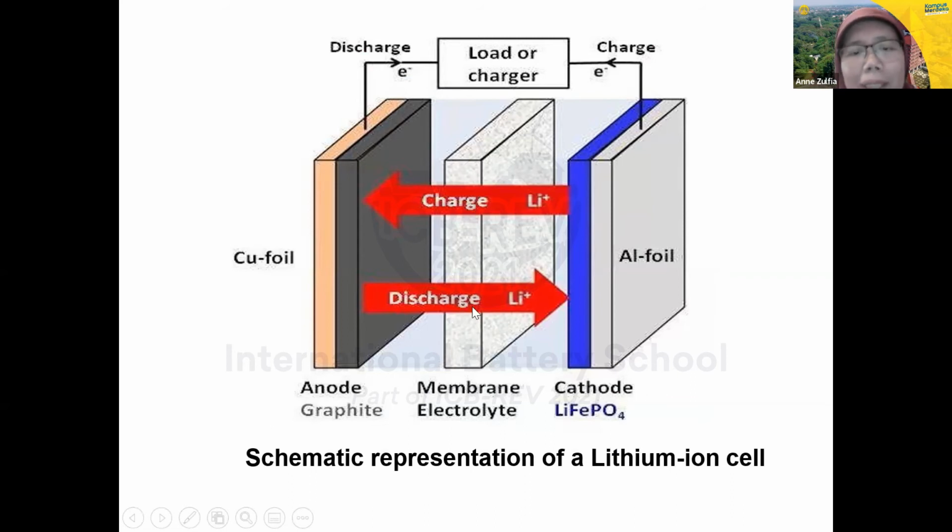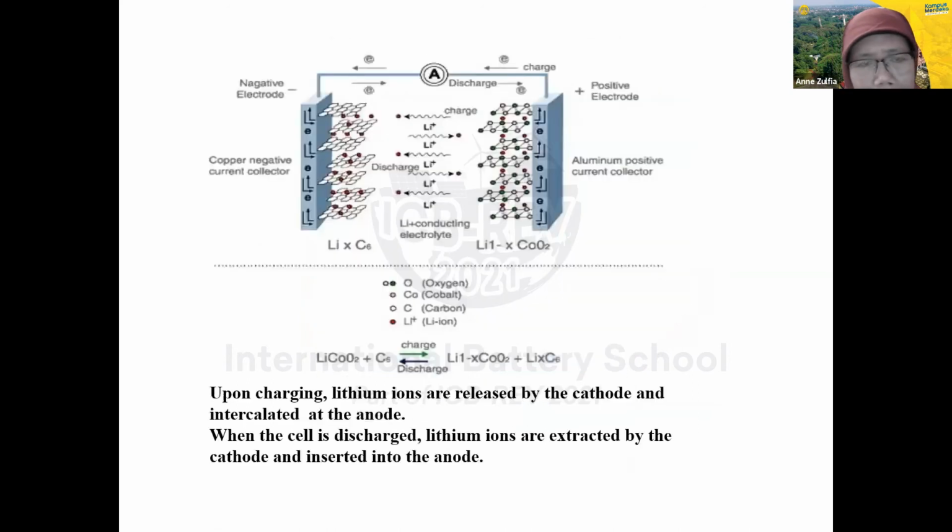We need the membrane electrolyte. So the electrolyte must be conductive, and then for the membrane electrolyte, we use the separator with the porous materials. So during charge and discharge, upon the charging here, lithium ions are released by the cathode and intercalate at the anode. So the anode here is graphite. And then when the cell is discharged, lithium ions are extracted from the anode and then go to the cathode.